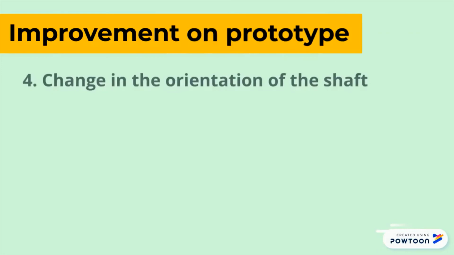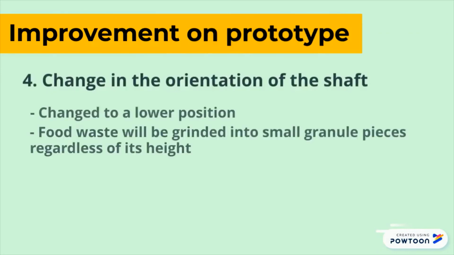The last improvement that we made on the machine is the change in the orientation of the shaft. The shaft is changed to a lower position. This makes sure that the food waste will be ground into small granule pieces, regardless of the height of the food waste.